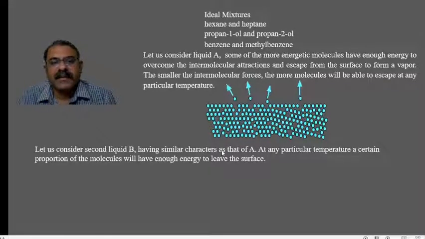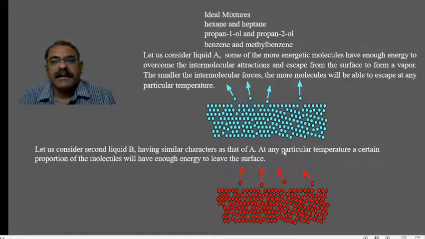So we have another solvent B, which is similar to A. That means at any particular temperature, solvent B also will look like solvent A. So here this is solvent B or liquid B. It has almost the same number of molecules, and as I said, it has similar characters and similar intermolecular forces.